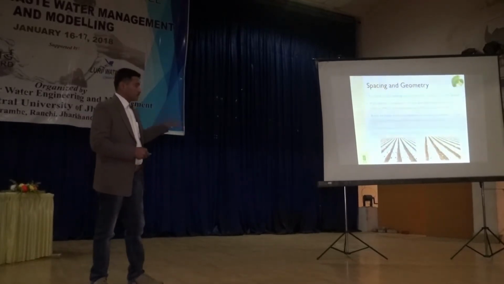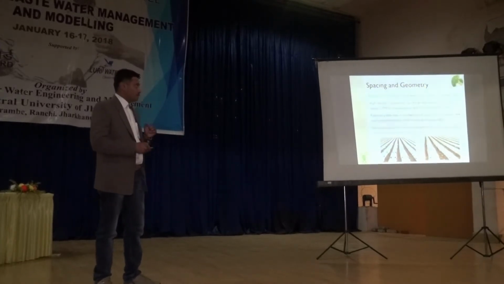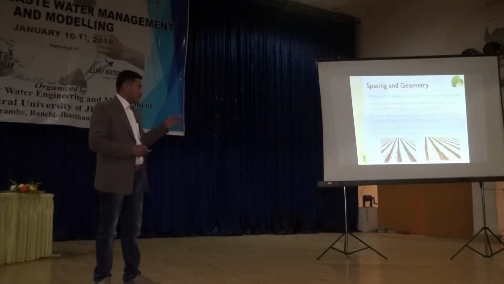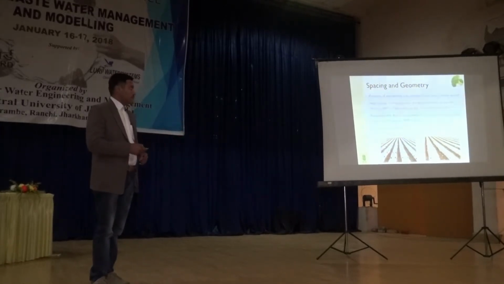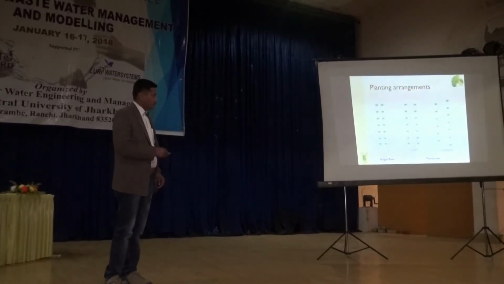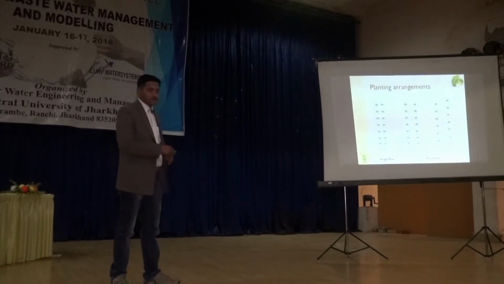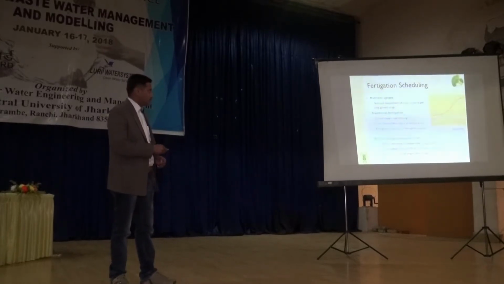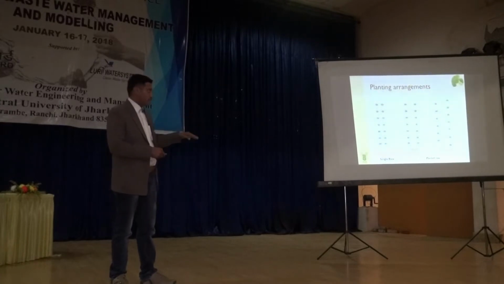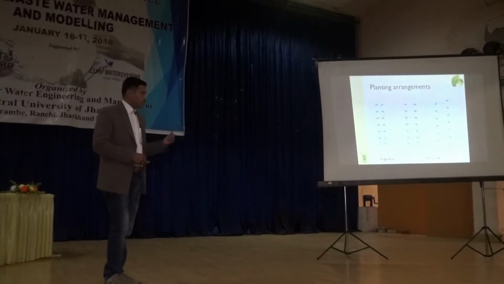So there are some studies saying that plant spacing depends on so many factors. Out of that, competition for light and competition for nutrients has already been established by some researchers, that planting geometry depends on all these factors. Now coming to the planting geometry, if we have a broccoli plant spaced at 60 by 60 centimeter row to row spacing, and if we have to adopt a drip system for that, the cost of the system will be very high under such arrangement. So we have to go for a single lateral per 2 rows, and we can go for a triangular or zigzag arrangement of planting so that we can improve our yields.